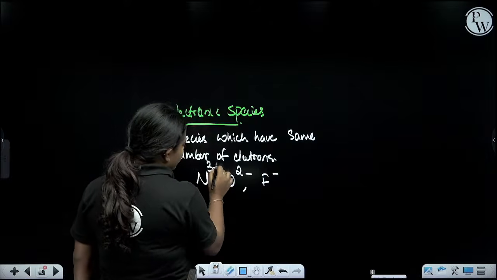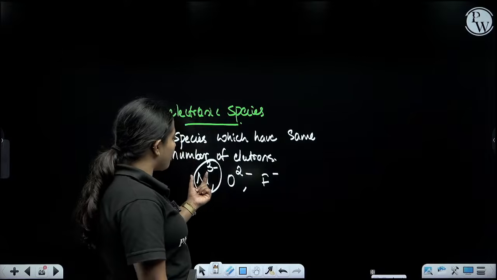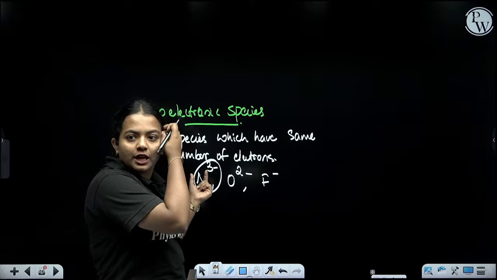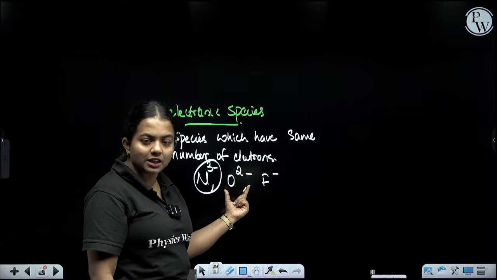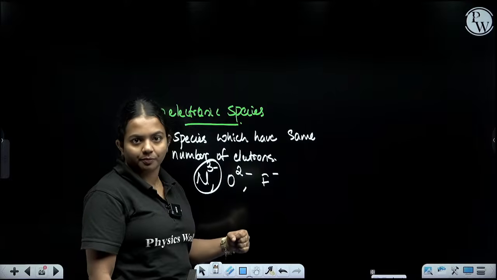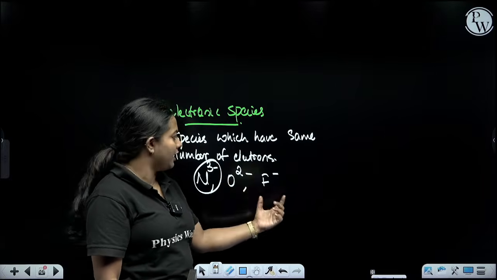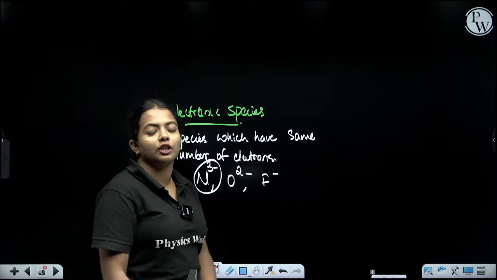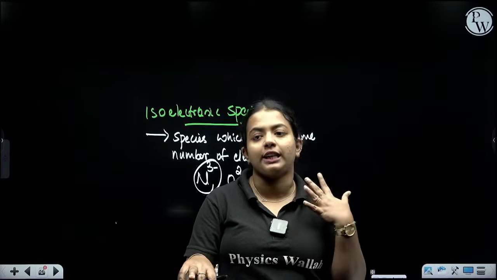So what happens? Nitrogen, the atomic number is 7 only, right? 7 only. But the number of electrons is going to be 7 plus 3, which is 10. Here the oxygen has atomic number 8, right? Atomic number is 8. Correct. So the number of electrons is going to be 8 plus 2, which is 10. Here fluorine has atomic number 9, and if it accepts 1 electron, the number of electrons is going to be 10.